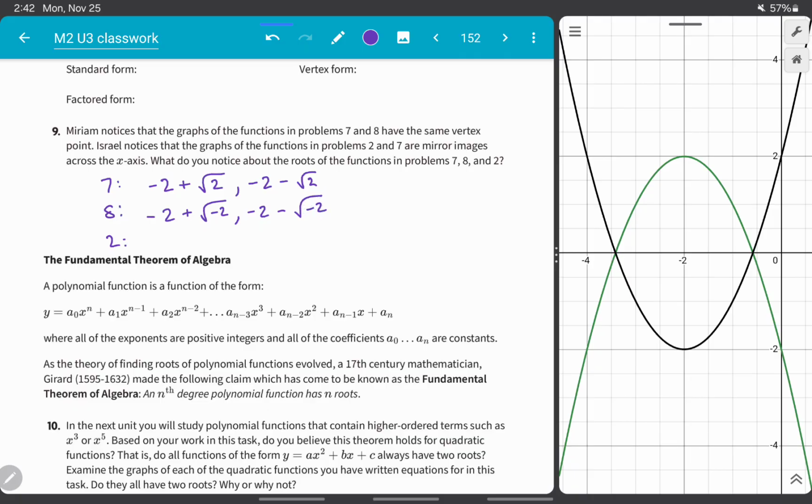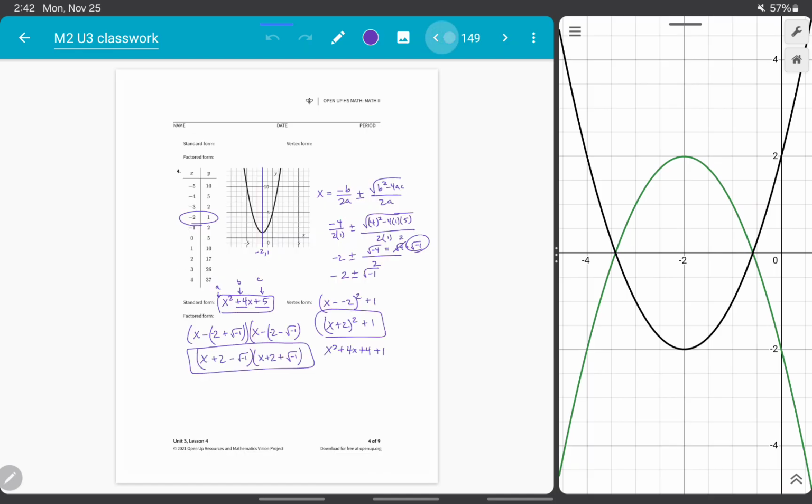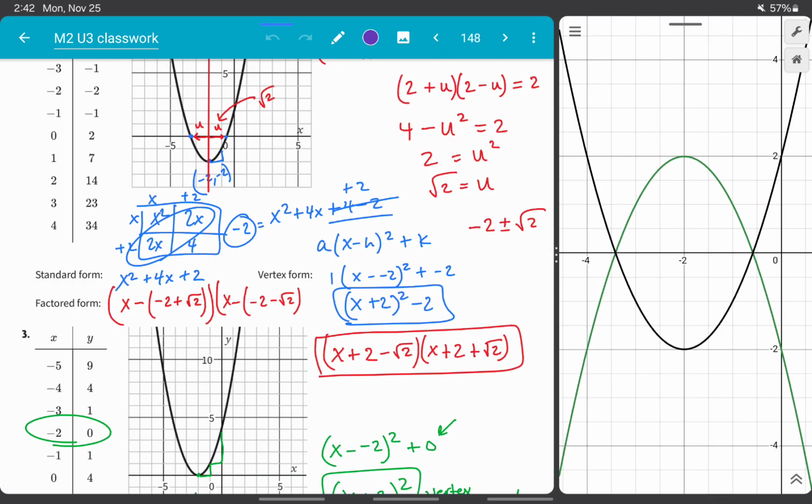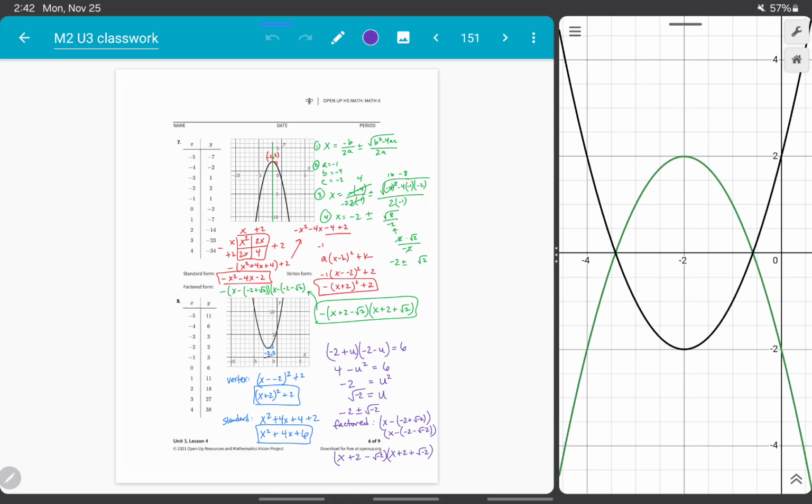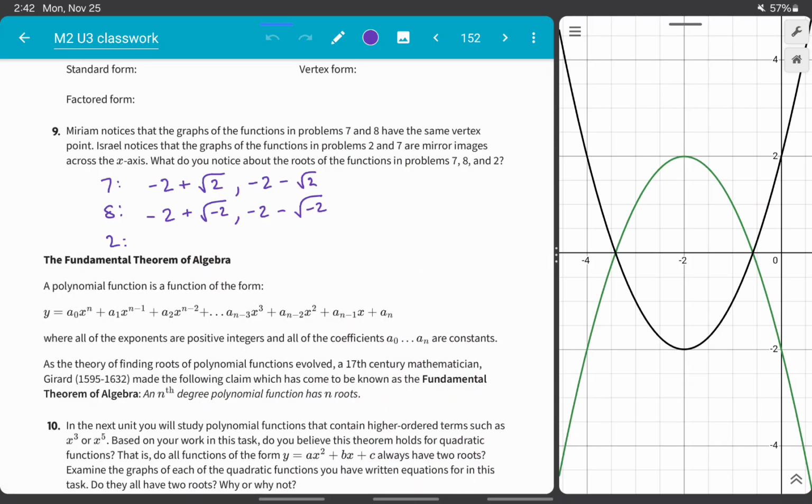And for question 2, if we go back to the very beginning up here, it was negative 2 plus or minus square root 2. And it makes sense that questions 2 and 7 would have the same roots, because here's the two roots right there. Negative 2 plus square root 2, negative 2 minus square root 2.